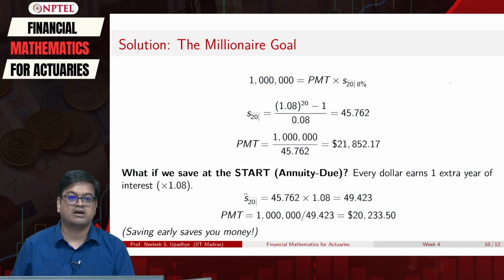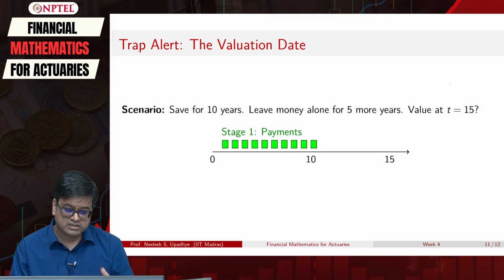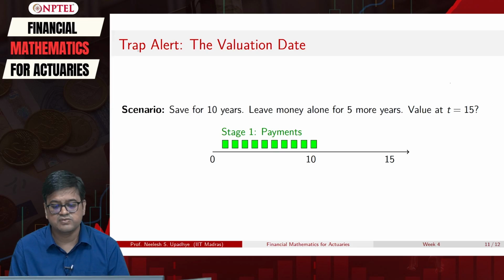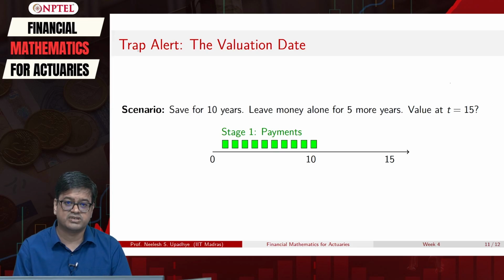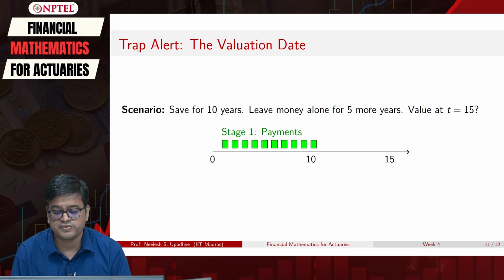Okay, so now let us look at the valuation trap that we actually come across in several problems. So here is one trap. The scenario may say that you have to save for 10 years, leave the money idle for 5 more years, and you are evaluating the value at t is equal to 15.